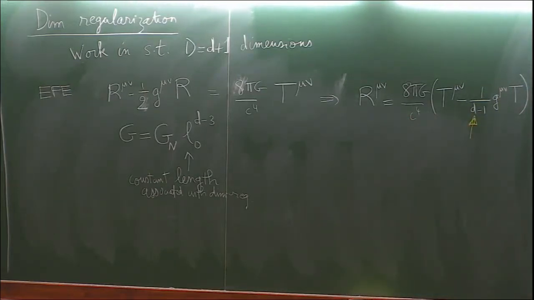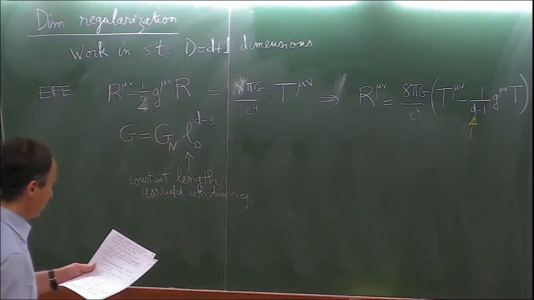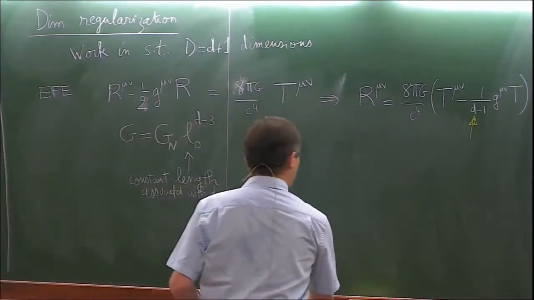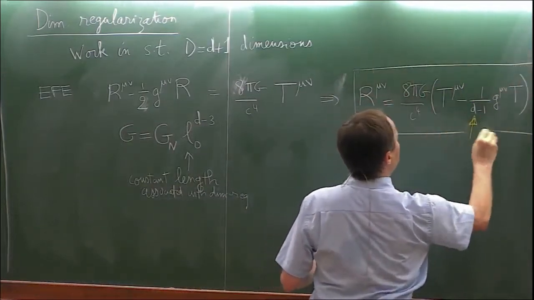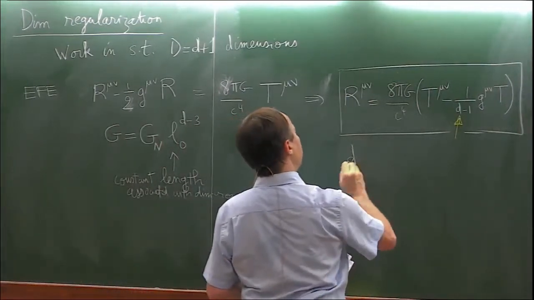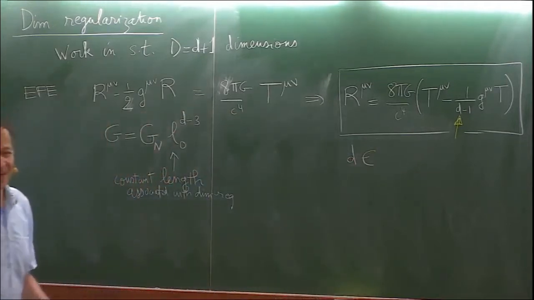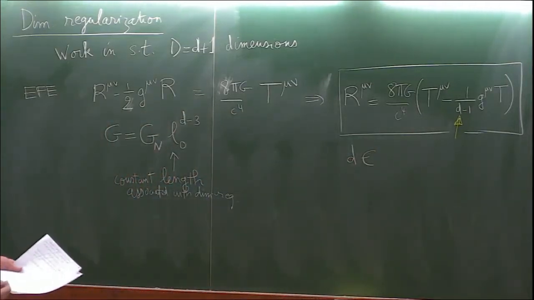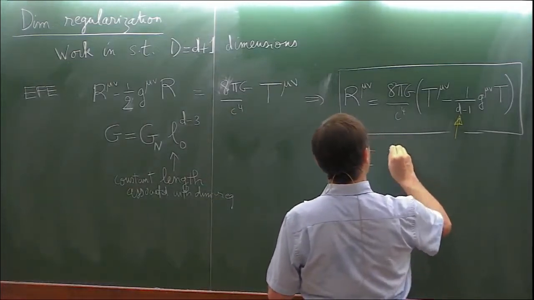All the formalisms with the potentials and so on can be generalized very well to the Einstein field equations in d dimensions. So the idea is to do all the calculations with the dimension d, which actually has to be seen as an arbitrary complex number.